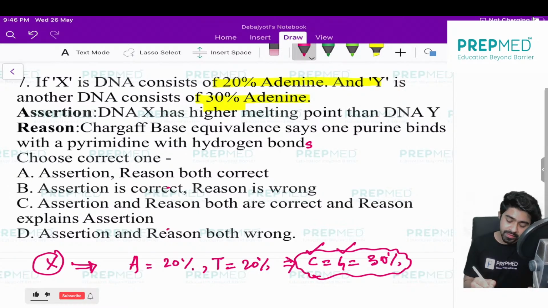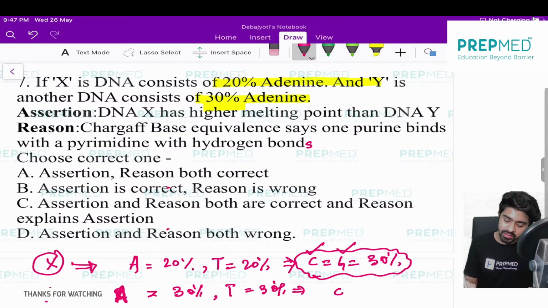In case of Y, this is DNA Y, and it contains 30% adenine. So if adenine is 30%, thymine is also 30%, and cytosine is equal to guanine. 30 plus 30 is 60, so 40 is remaining. 40 divided by 2 is 20%.